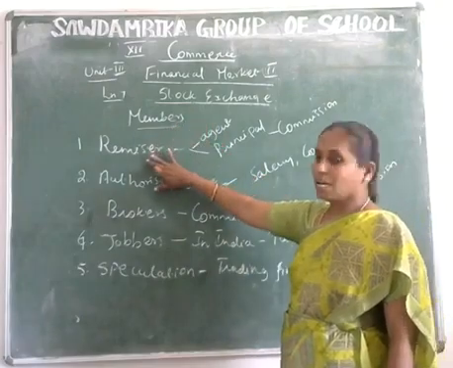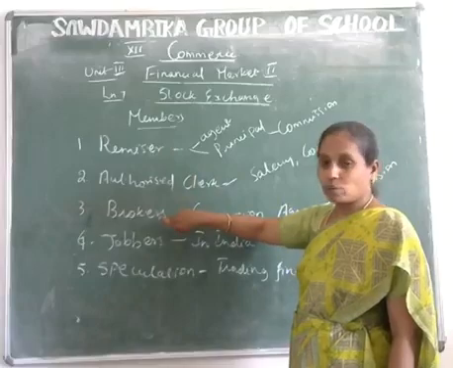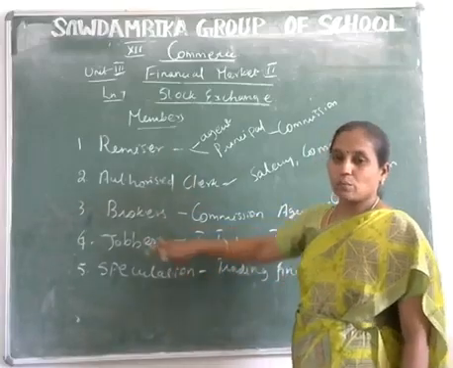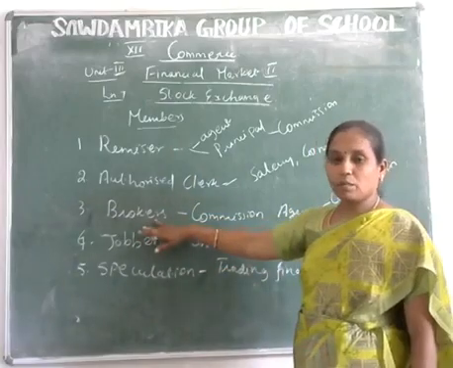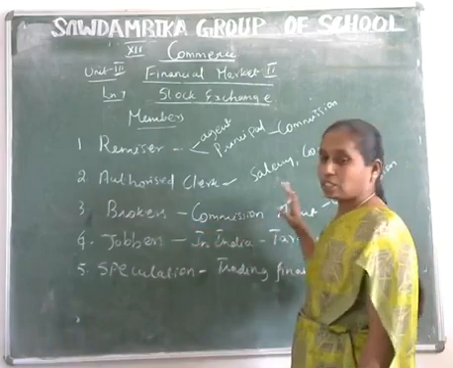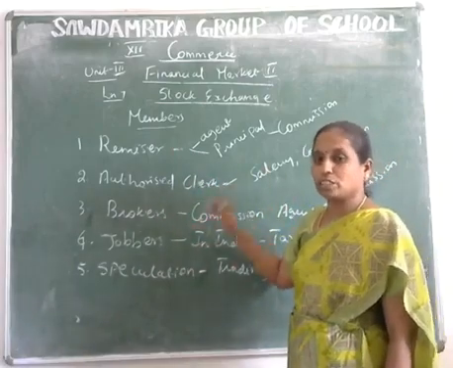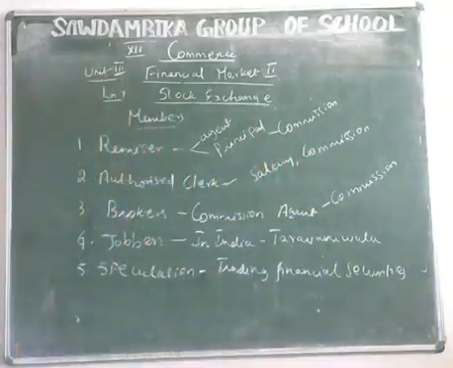Number one is remisier. Number two is authorized clerks. And the next ones are brokers, jobbers and speculators. The other name of the jobber is Taravani Wala. The other name of the broker is commission agent. The authorized clerk is an employee in the stock exchange and also a member of the stock exchange. Okay, these are the members of the stock exchange.